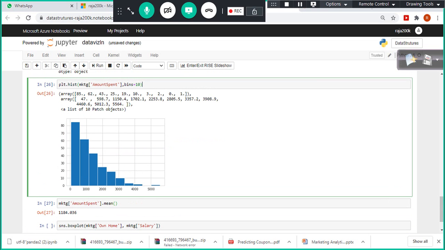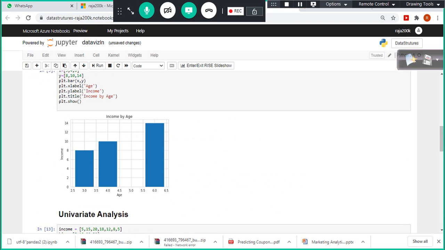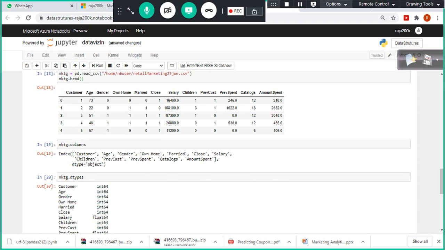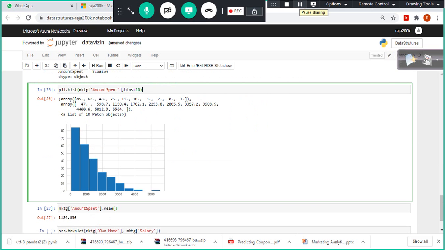Okay, so you're talking about the workflow, right? Workflow methodology. Where should I start? Where should I end? See, when it comes to data exploration, usually after you read the data, the next step is to try to understand whether the given data is clean or not. If the data is not clean, you need to fix it. What do you mean by clean or not clean? In case of any missing data, outliers, duplicate values, or data standardization related issues, you need to fix them.